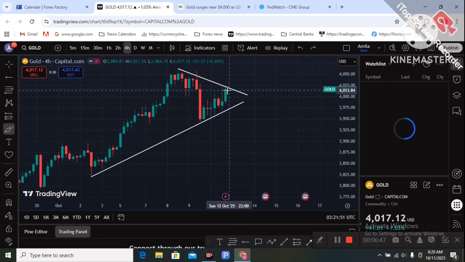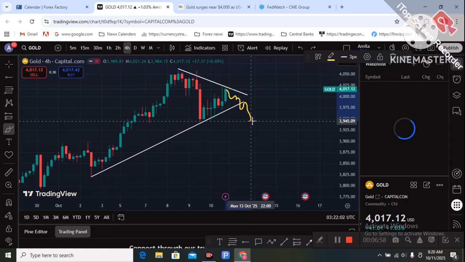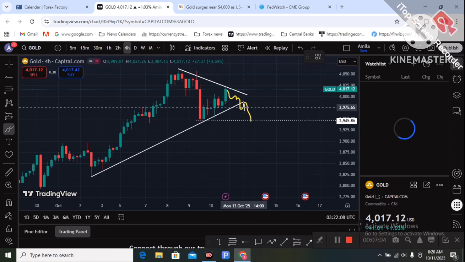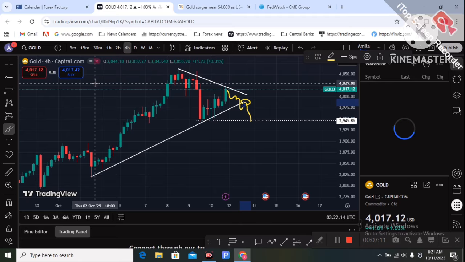If there is no breakout, and the US government shutdown is closed, safe haven demand drops and the rate cuts are already priced into the market, gold can drop to the downside. Then it breaks out of this trend line, retests, and the support level below is the 3,950 level. So those are the two important levels for next week's gold trading.